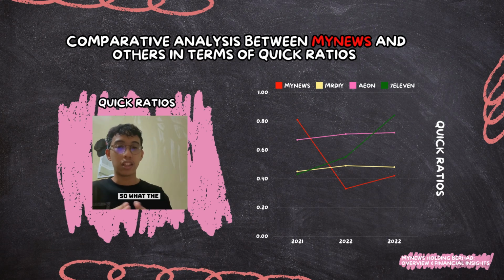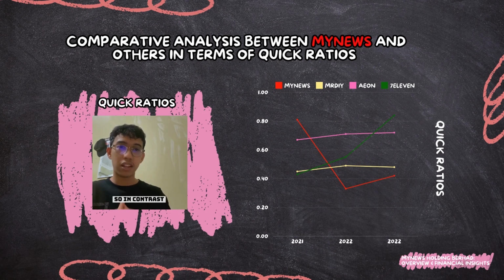So for the improvement, Aeon increased from 0.67 in 2021 to 0.72, so it slightly increased. And then 7-Eleven almost doubled from the previous year, from 0.43 in 2021, it almost doubled to 0.83 in 2022. So this marks the strongest recovery, from 7-Eleven.